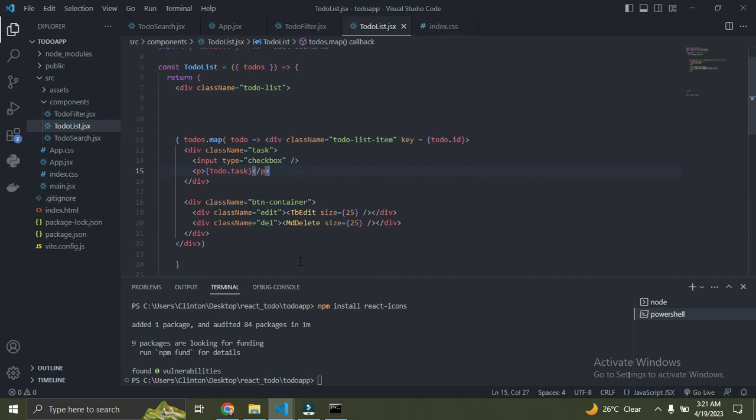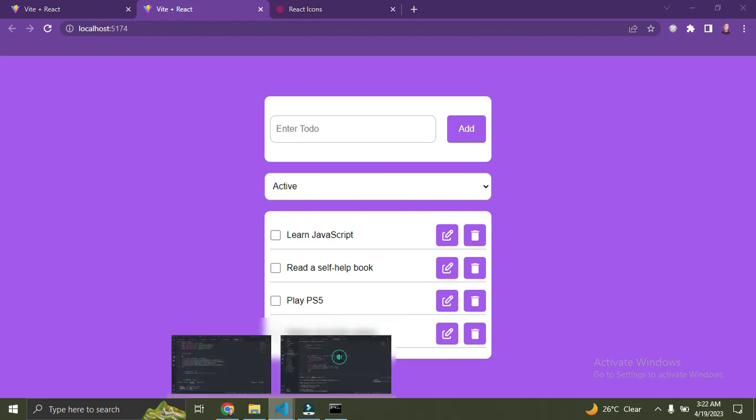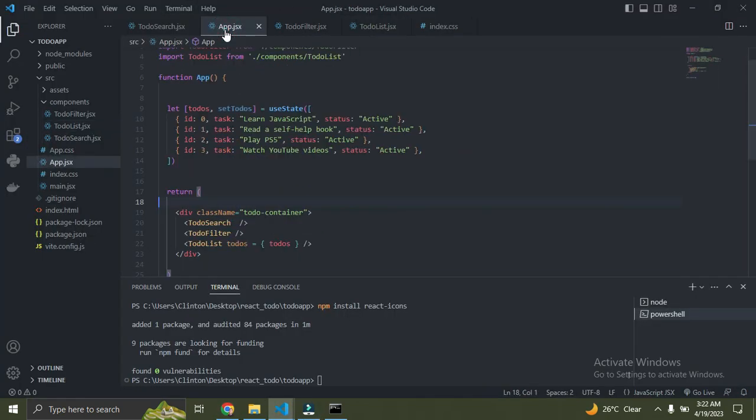So the next step I want to do, I want to be able to delete to-do items. So we've been able to list them, so now let's delete them. So let's work on deleting each of the items. So we're going to go down to our App.jsx now, and we're going to create the delete function on this component because we are going to update the state of this to-do. We can only update it in the file the to-dos was defined. That's the best way to go about it.